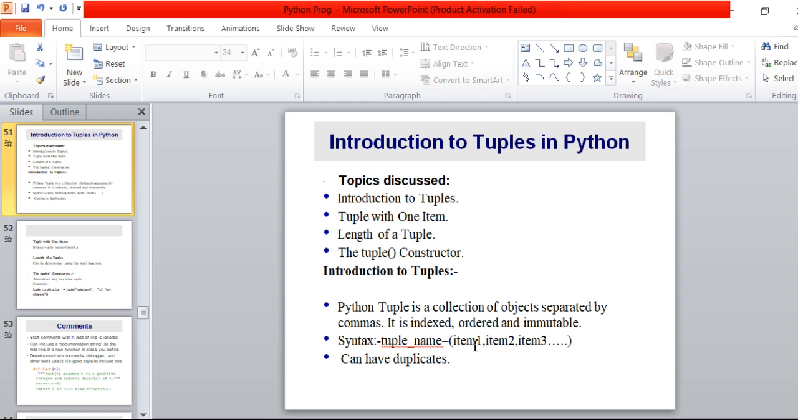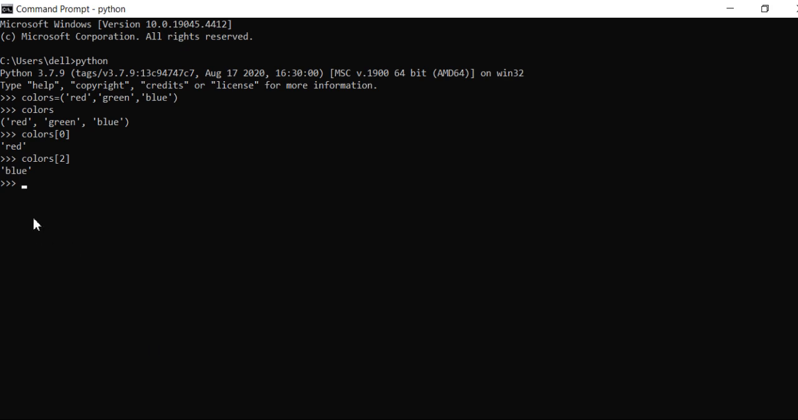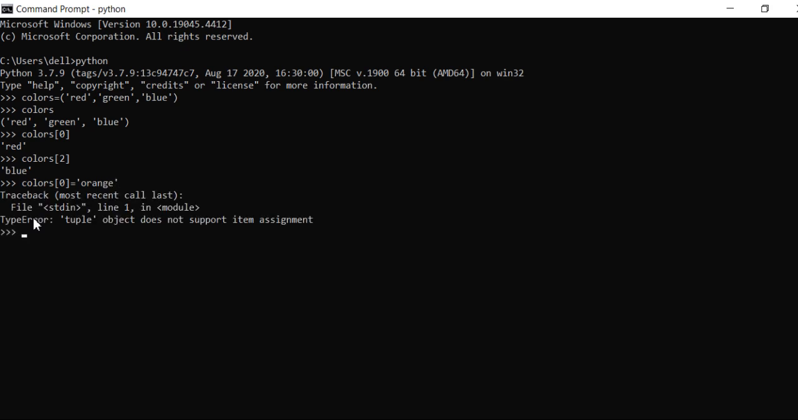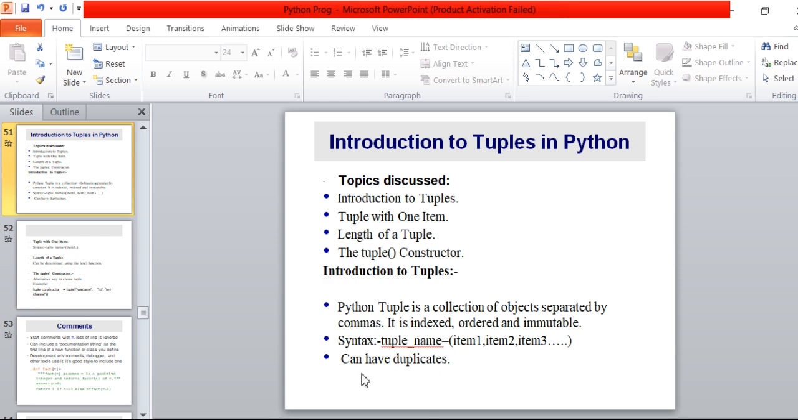This is a major difference between the list and the tuple. In a list, items are mutable. We can change the value. But on the other hand, if I'm talking about tuples, we can't change the value. Values of tuples are immutable. If I'm trying to change the value, write down colors, write down the index. I want to change index number 0 to the value orange. When I hit enter, we will get an error. So I hope this concept is clear to you. A Python tuple is a collection of objects separated by commas. It is indexed, ordered, and immutable.